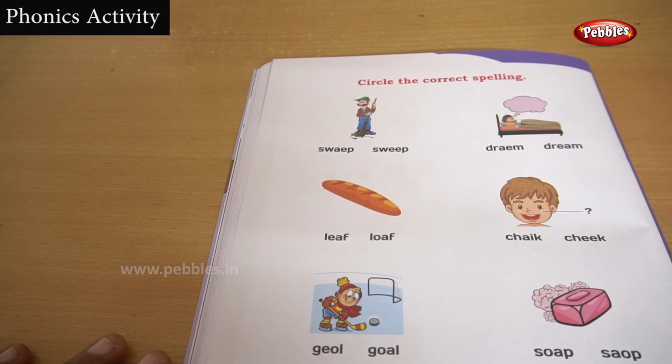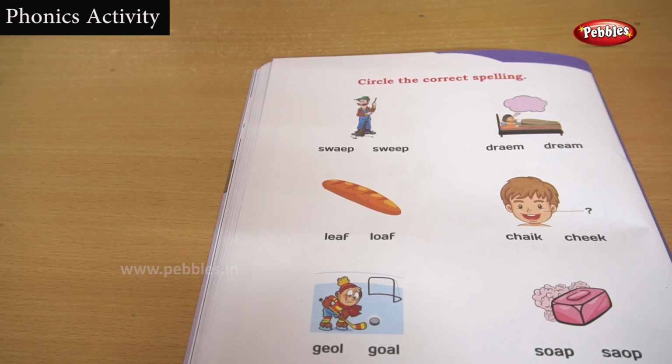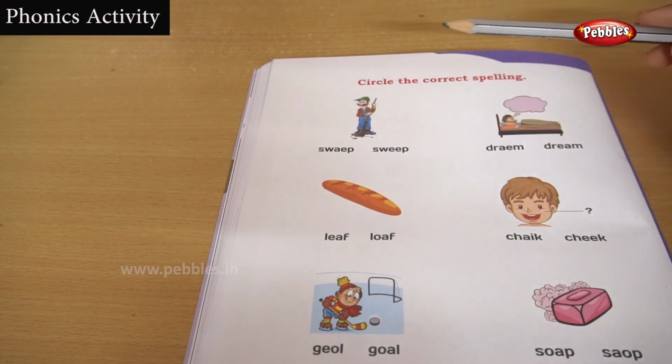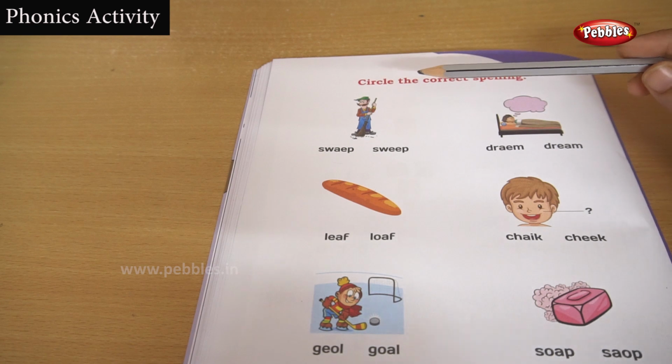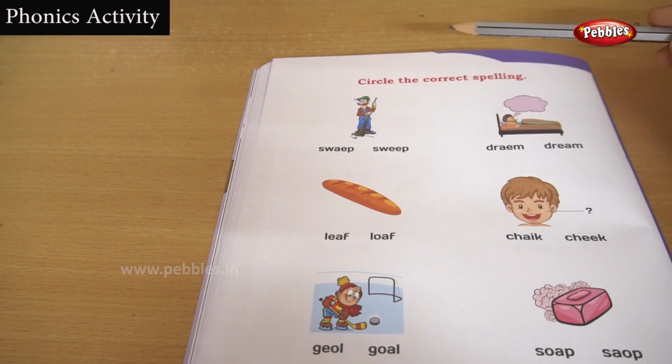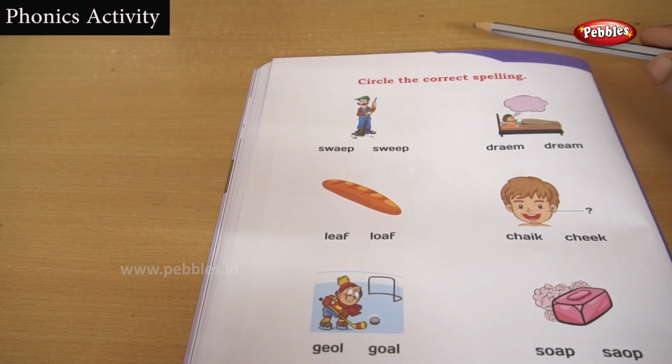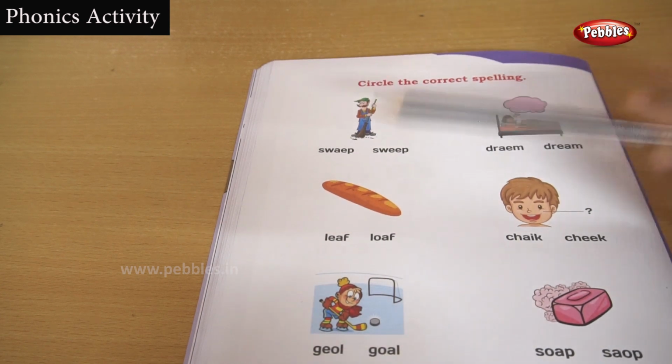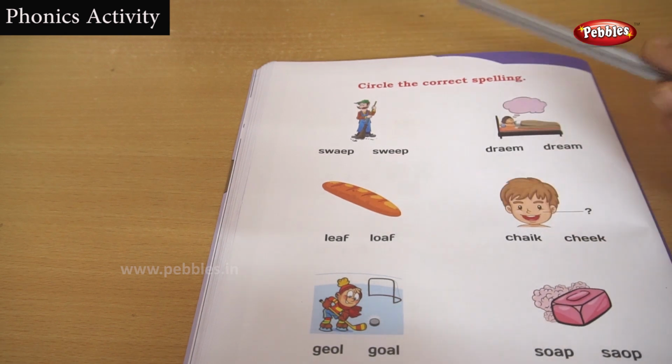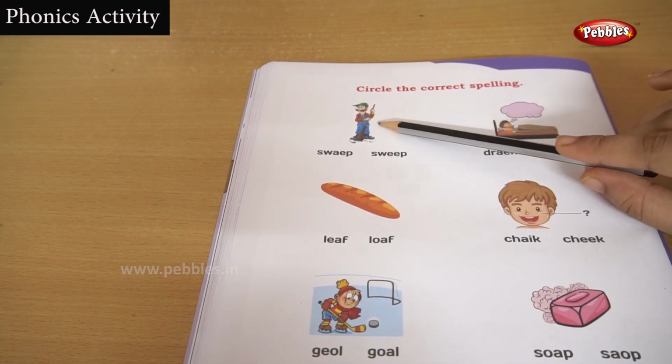Okay, let's see the next exercise. We are going to circle the correct spelling. We already did this exercise. Let's recall it by doing this exercise. There are two sets of words given. We are going to find out which word has the correct spelling, and we want to make a circle. For that, the first thing we want to do is find out the picture, then find out the correct spelling. Okay, let's see what he is doing.